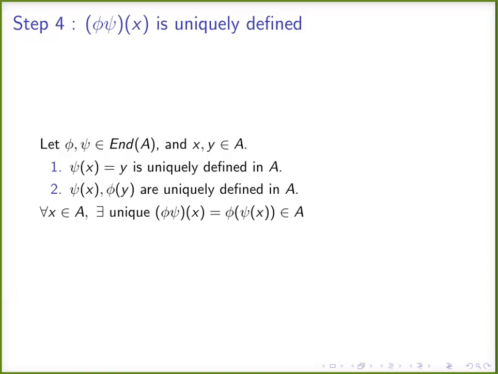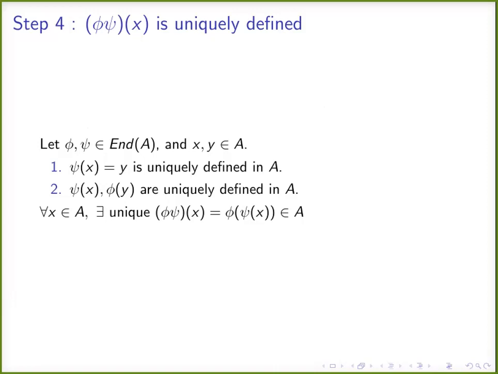We already know that psi is an endomorphism, it is a homomorphism, it is a well-defined function. Therefore, it is going to give unique images for each point in A. Therefore, psi of x is going to be a unique element. We call it y for the time being.